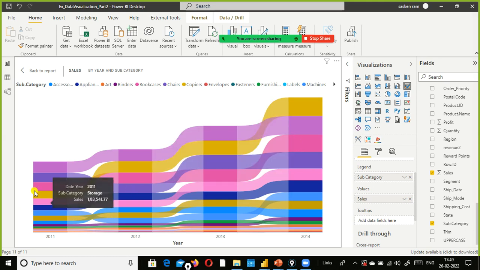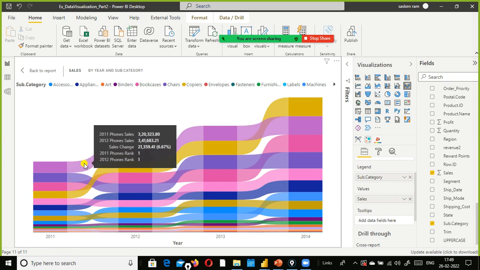So we can see the interesting pattern here for these subcategories. With this, what we can understand is, for each time period, 2011, 2012, 13, 14, what is the change in value compared to these two years, 2011 and 2012? What is the change in value, as well as it shows us the change in rank also. That is the beauty of using ribbon chart.